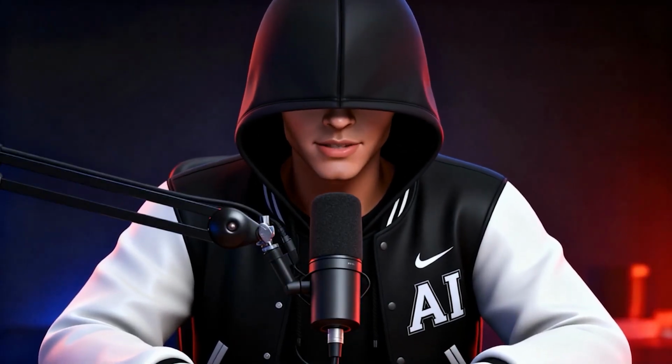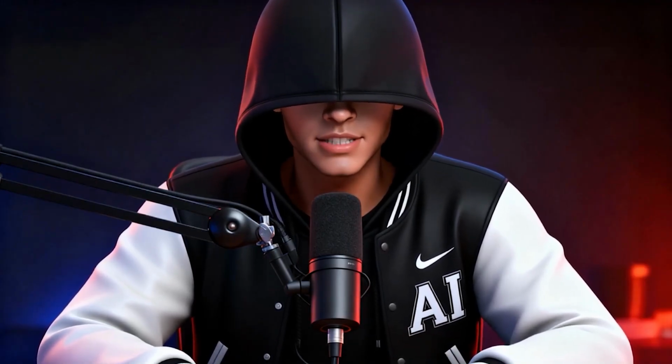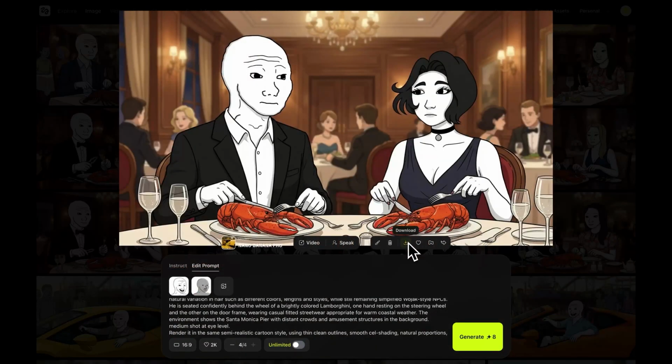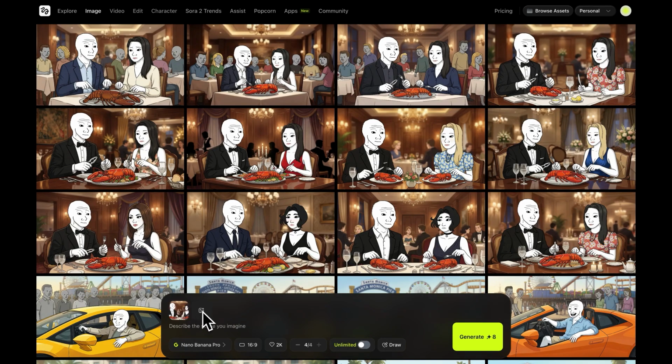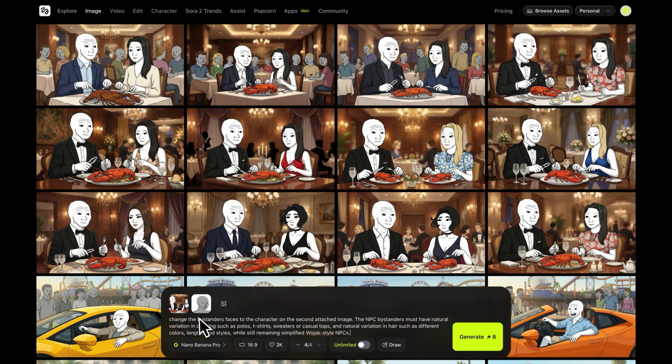However, sometimes you like a scene but only the characters didn't turn out the way you wanted. If this happens, there's an easy fix. For instance, let's take this image, download it, and then upload it back into the model as the first attached image. Then, also upload an NPC reference character as the second image. After that, paste this prompt. Change the bystanders' faces to the character on the second attached image.